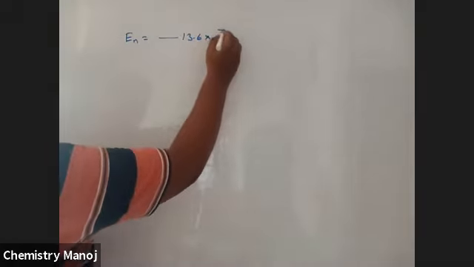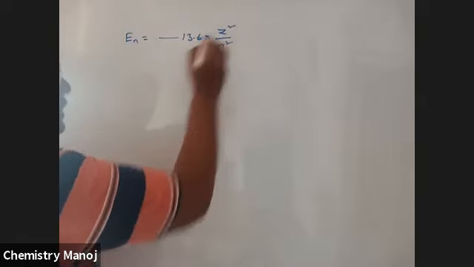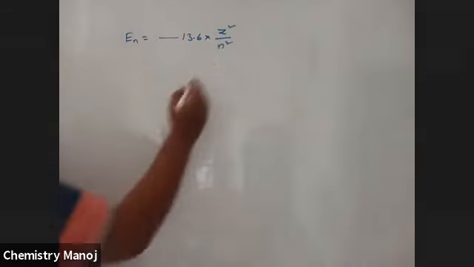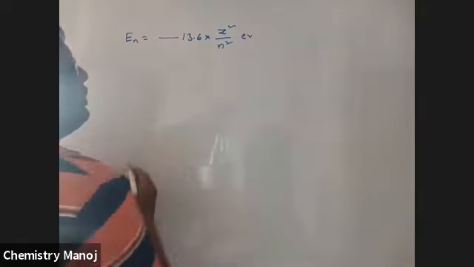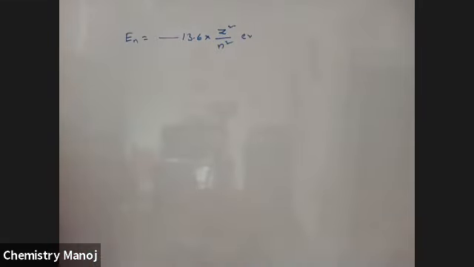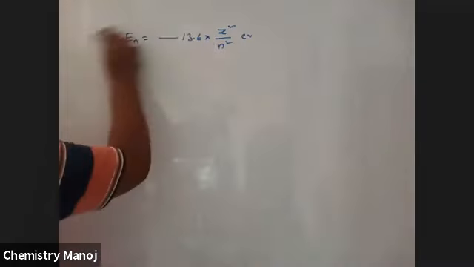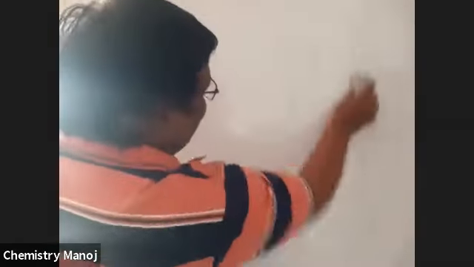See here, the energy of the nth orbit is equal to minus 13.6 into Z square by n square electron volts. Please keep this in mind. So what is the hydrogen spectrum? How is it explained?